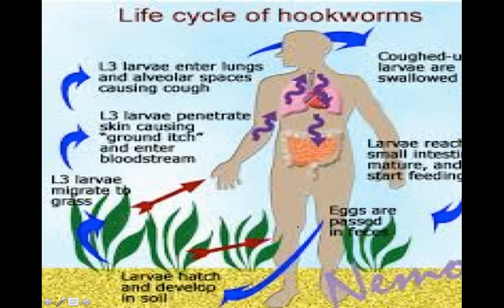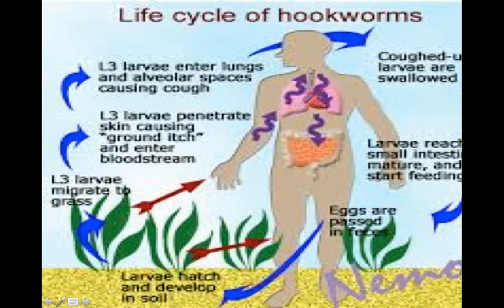So, this is the life cycle of a hookworm, and if you look at it, it is quite similar to what we discussed with Ascaris, with the exception that with Ascaris, the eggs are ingested with food and water, but in this case, the larva is going to enter the body. Now, the first stage is passage of eggs in the feces, and these eggs contain 4 blastomeres or 8 blastomeres.